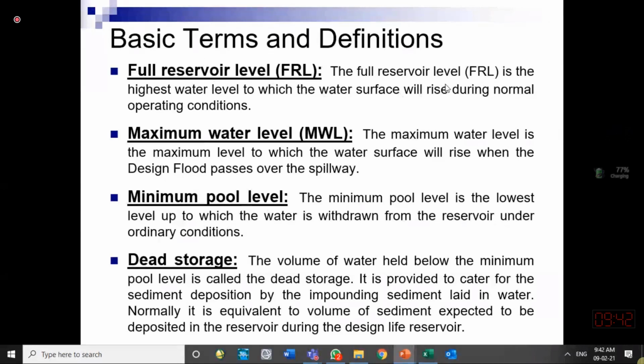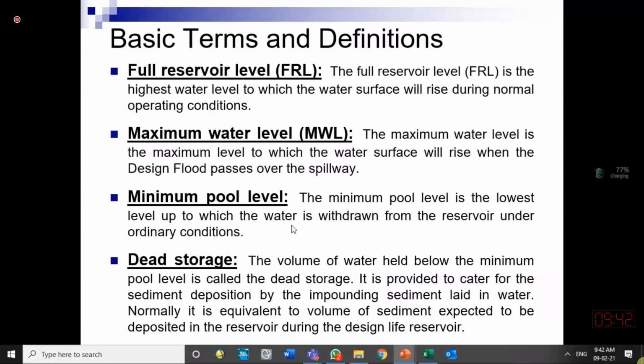Full reservoir level is the highest water level to which the water surface will rise during normal operation condition, and the maximum water level is the level till which water rises while releasing the design flood on the downstream side.